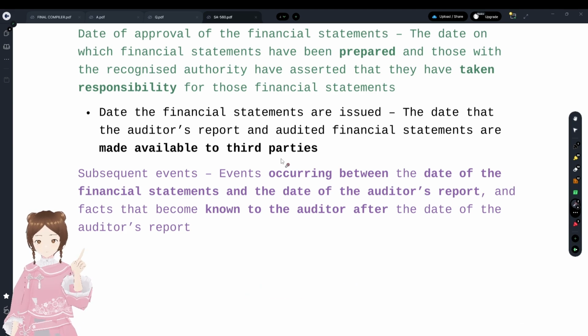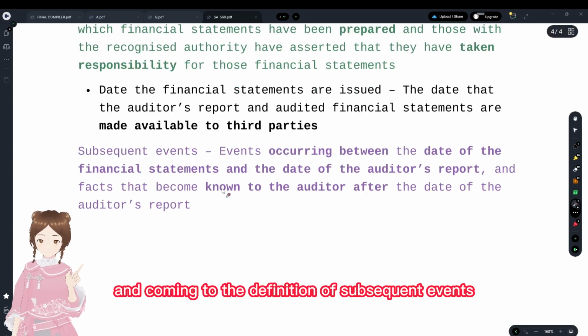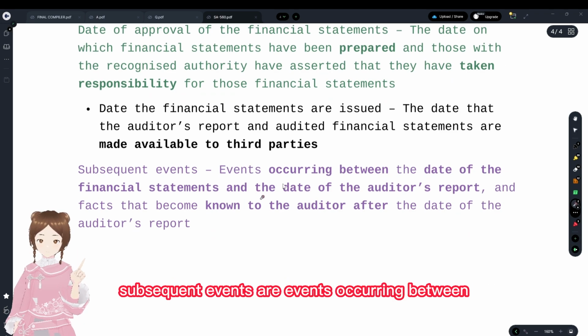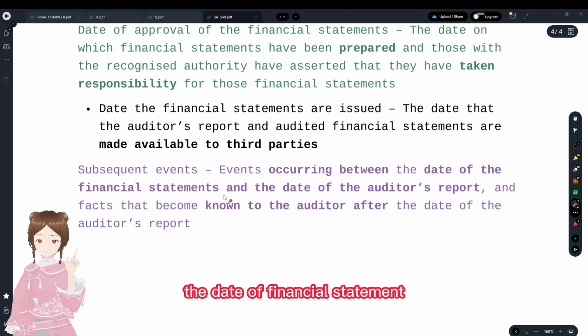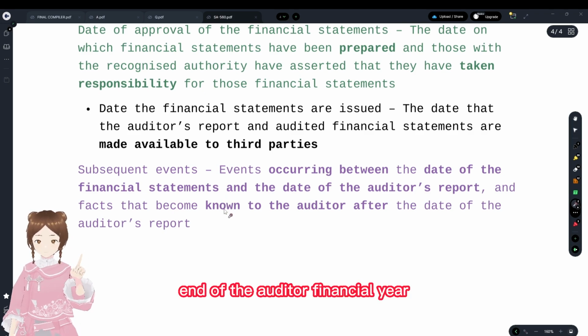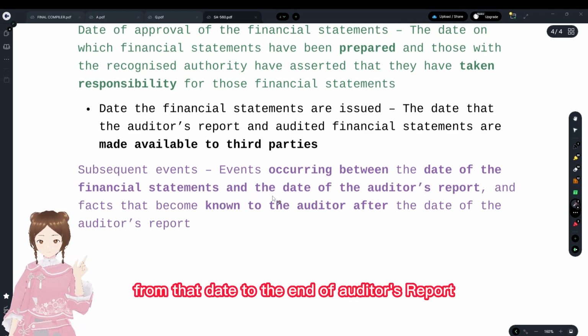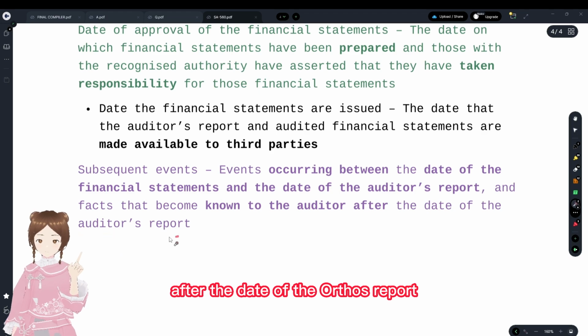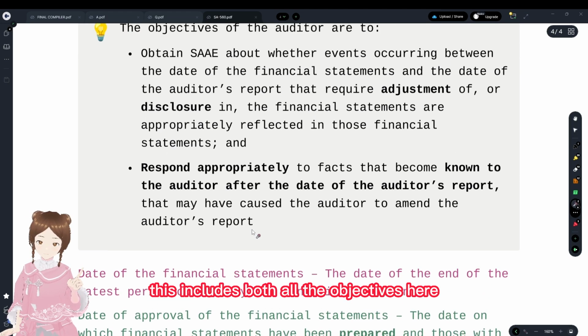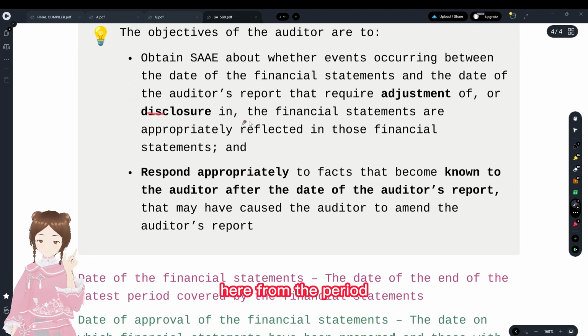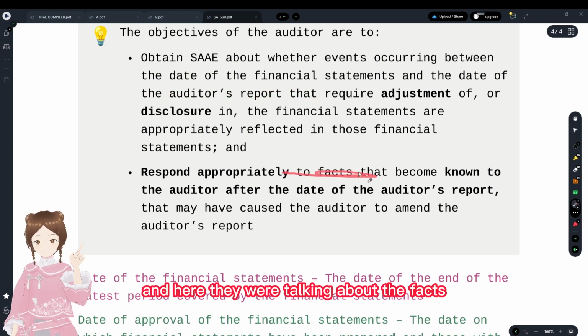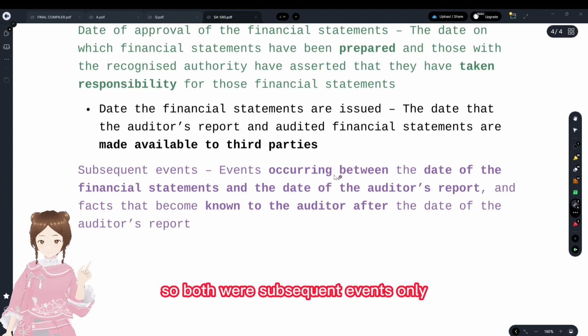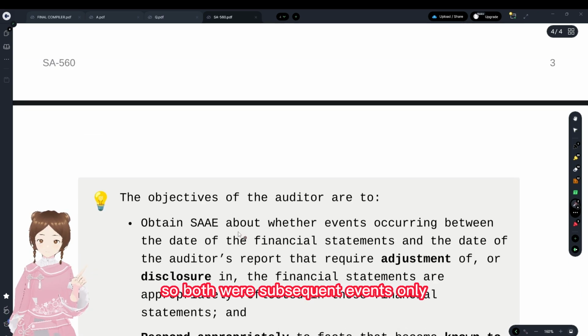The date financial statements are issued is when the financial statements were made available to third parties like regulatory authorities, shareholders, etc. And coming to the definition, subsequent events are events occurring between the date of financial statement, that is, the end of the audited financial year, and the date of the auditor's report, and the facts that become known to the auditor after the date of the auditor's report. This includes both. Here they are talking about the period, and here they are talking about the facts. So both are subsequent events.